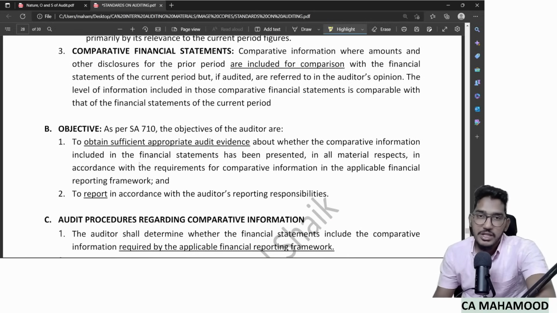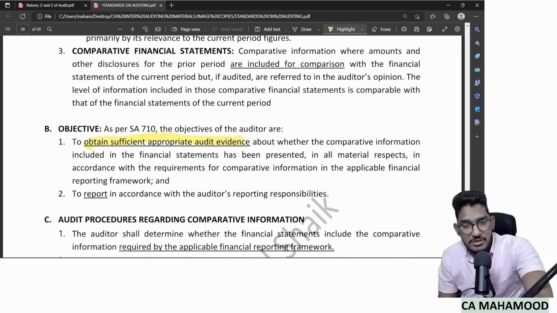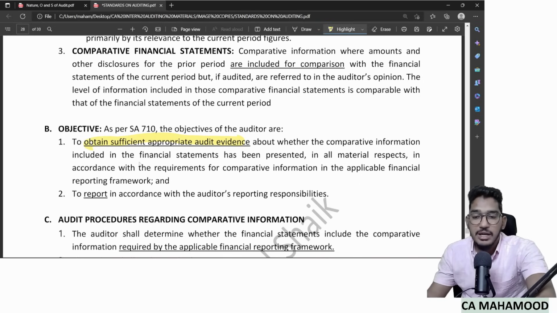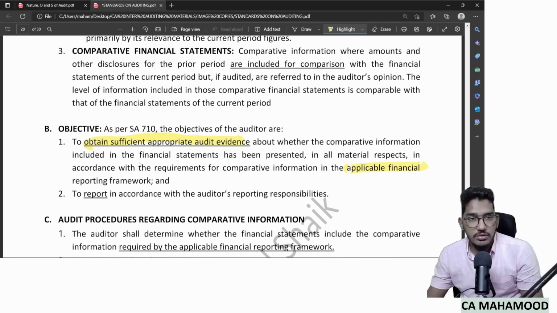Now, what is the objective of SA 710? With what objective has SA 710 been provided? The objective is very clear here. As an auditor, you need to obtain sufficient and appropriate audit evidence about whether the comparative information presented is as per the applicable financial reporting framework or not.